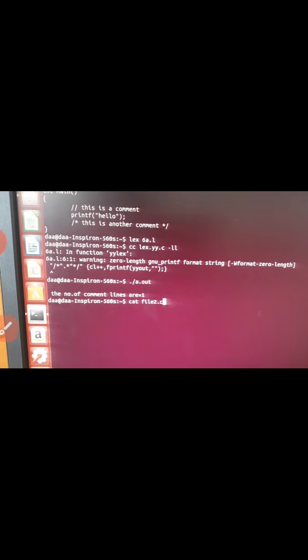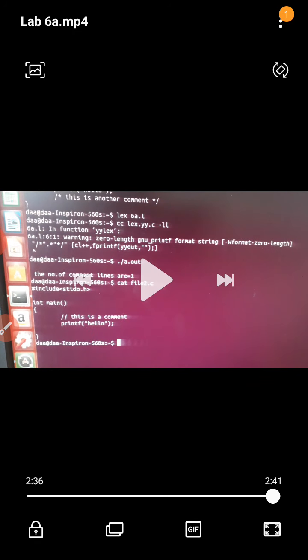Then after enter, here after the printf, there was one comment in the previous file1.c, and here that comment line is automatically removed.